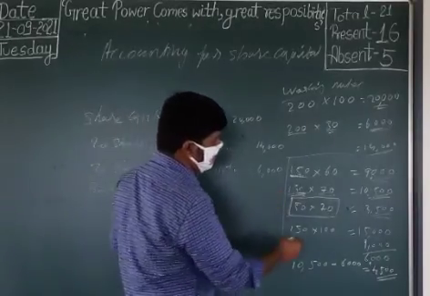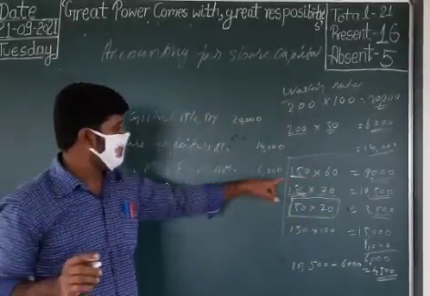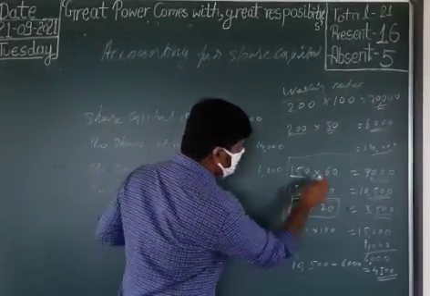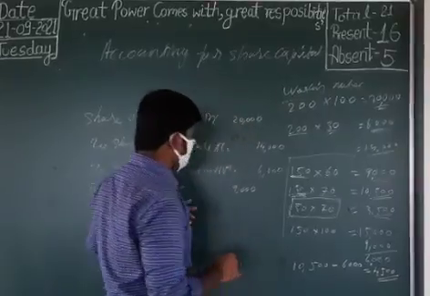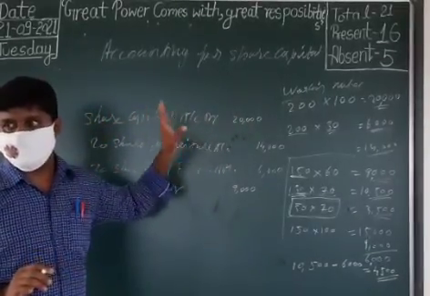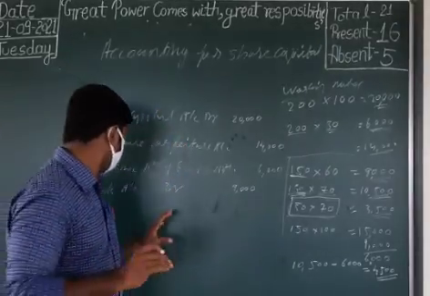How much rupees? That means 150 shares only are reissued, at what rate? 60 rupees. So 9,000. I didn't mention the format here, but that never means that when you are doing it the format is not required. All things are required.